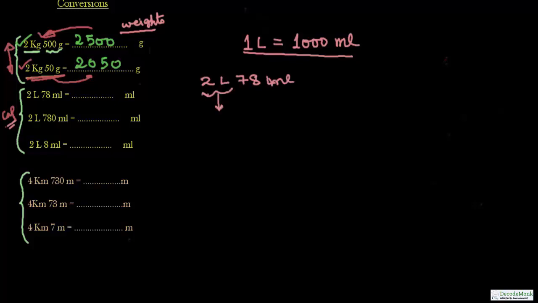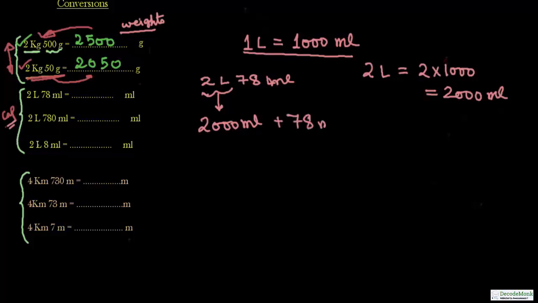So this 2 liter is also equal to 2000 milliliter, because 1 liter equal to 1000 milliliter. 2 liter can be written as 2 into 1000 milliliter, which is equal to 2000 milliliters, rewritten over here, and we have got 78 ml extra. So 2000 plus 78 equal to 2078 ml, 2078 milliliter.